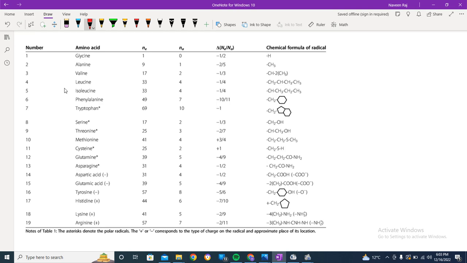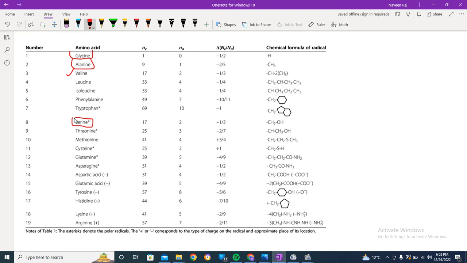But the most important, I have looked into past papers. The most important amino acid groups or radicals are glycine, alanine, and valine, which is also important but a 50-50 ratio, and we have serine. Valine questions do come, but they come in a different way. They do not ask structures, they ask something else. We will be talking about how valine questions are made in our upcoming videos as well.